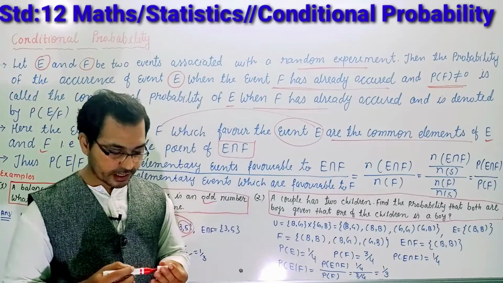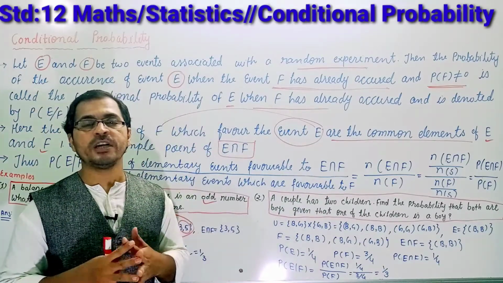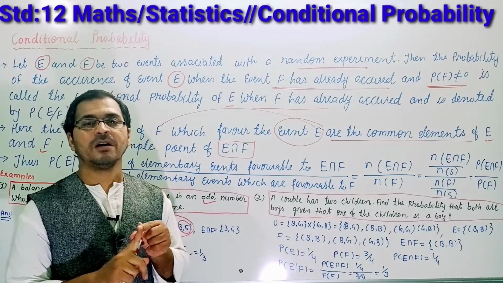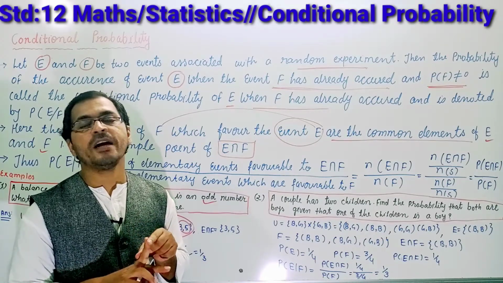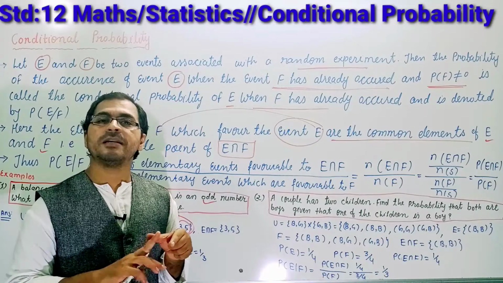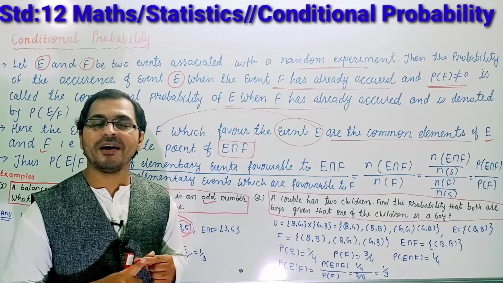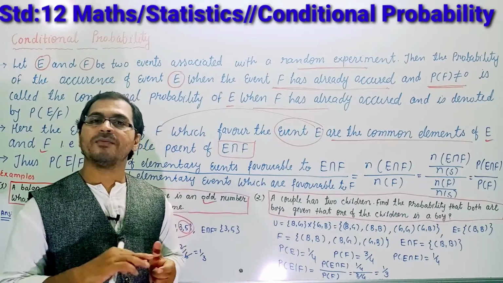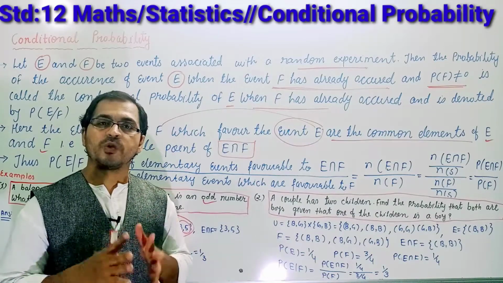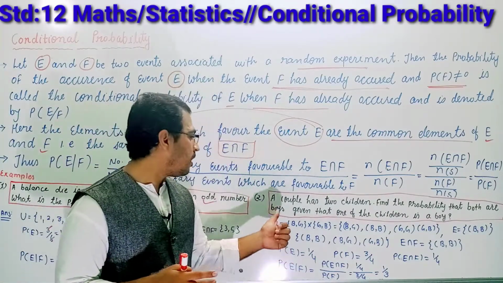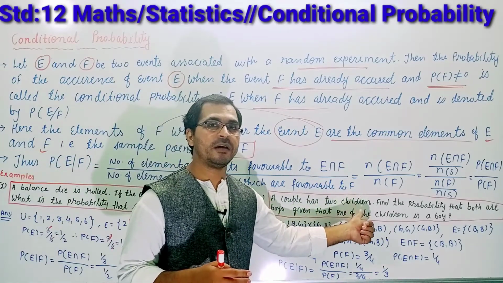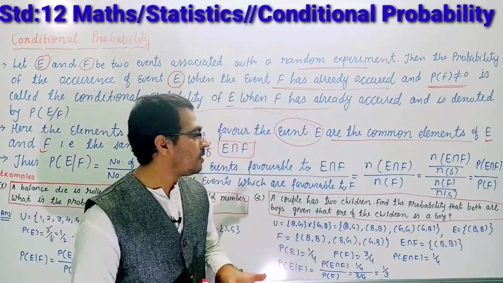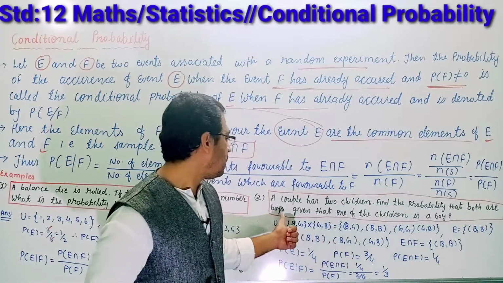A couple has 2 children. So obviously students, a couple has 2 children. So what will be the combination of children? The first will be boy, second will be girl. Either first will be girl and second will be girl, or first will be boy and second will be boy. So these are the 4 combinations. A couple has 2 children, so how many combinations are we getting? 4 combinations. Find the probability that both are boys.